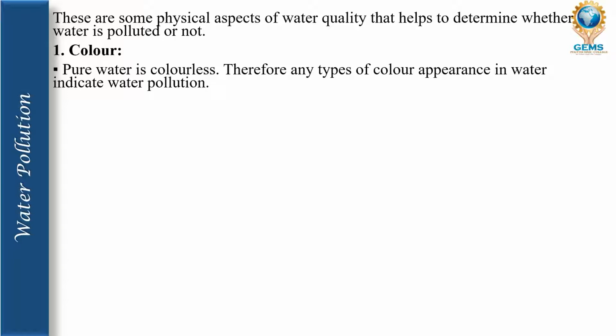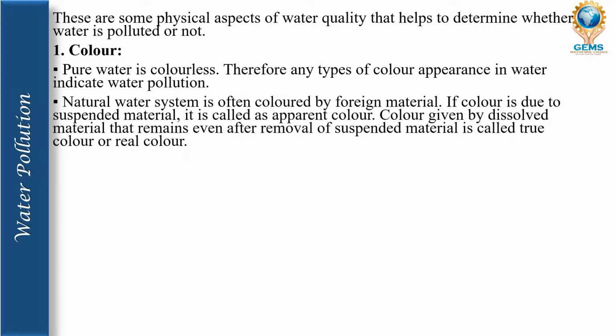That blue color is basically a reflection of the sky. Because of that the color is shown as blue, but basically the color of the water would be white, that is colorless, actually. So if any color appearance happens in the water, that clearly indicates that the water has been polluted. We can easily identify whether this water is polluted or not from this itself.